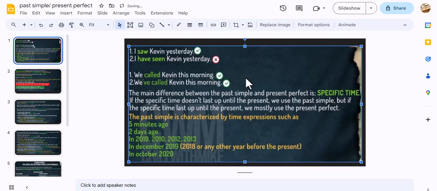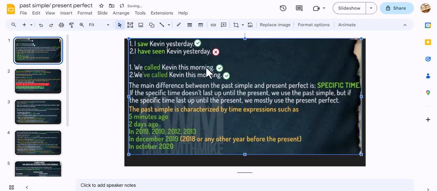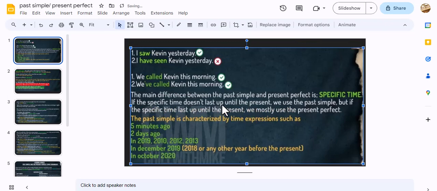So you're gonna ask me, Isra, you are confusing us. Of course not. We have here this frequency word, this morning, okay? And this means that I can use both of them correctly. I can use the past simple and the present perfect.